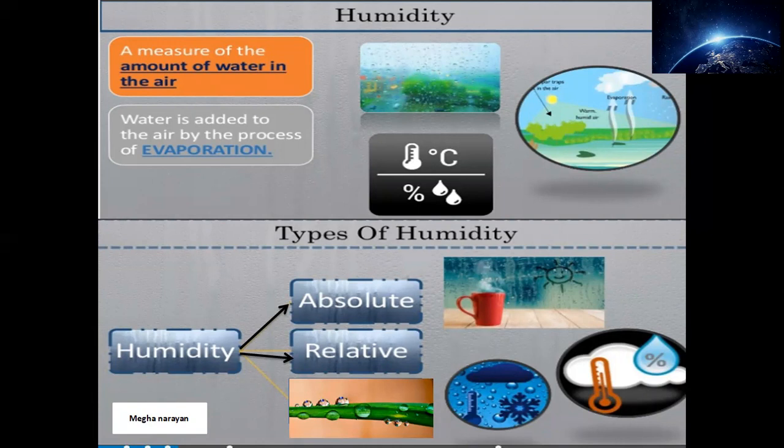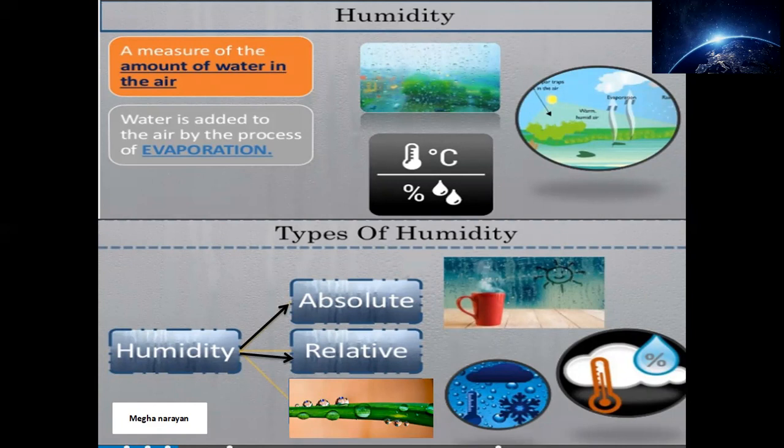The question arises, how does the air have this water vapor inside it? The basic process responsible for this is evaporation. Evaporation is the process via which a liquid state is converted into a gaseous state.